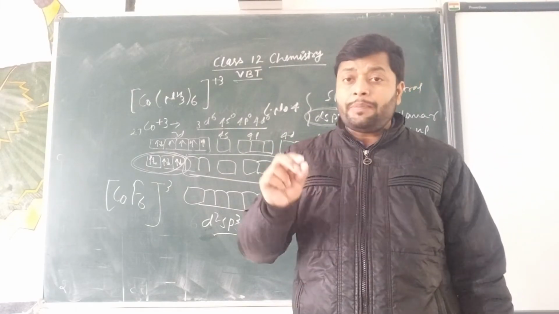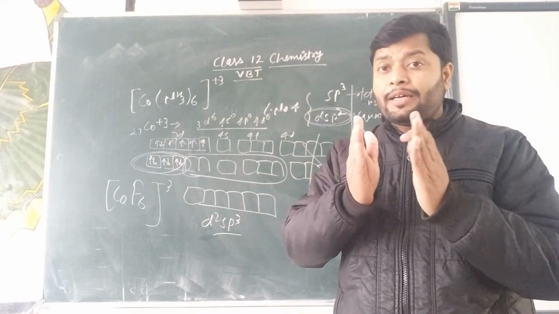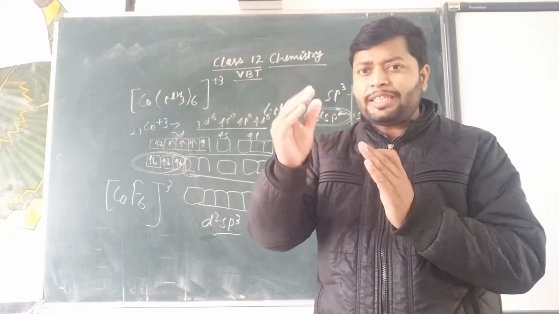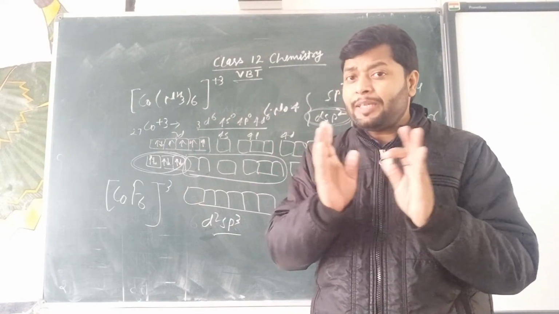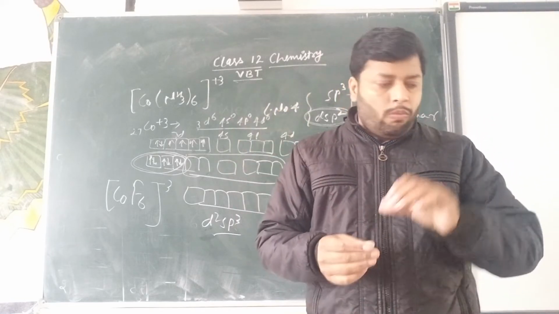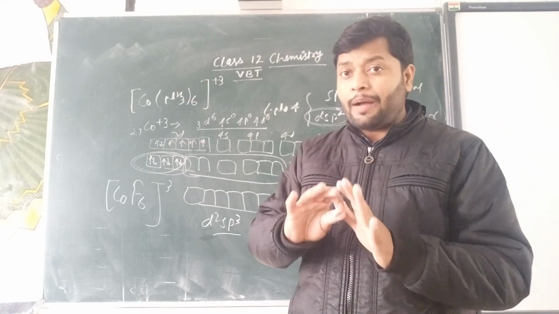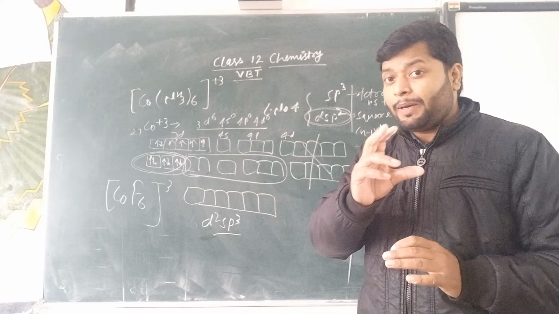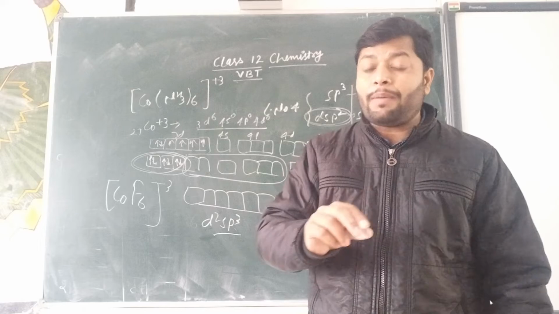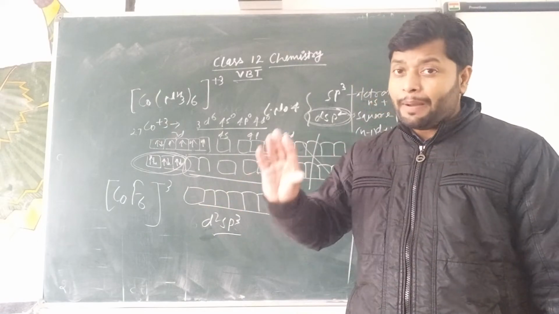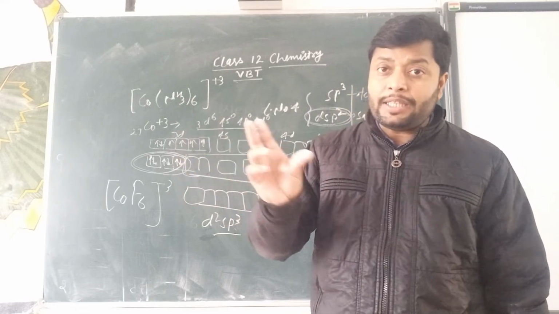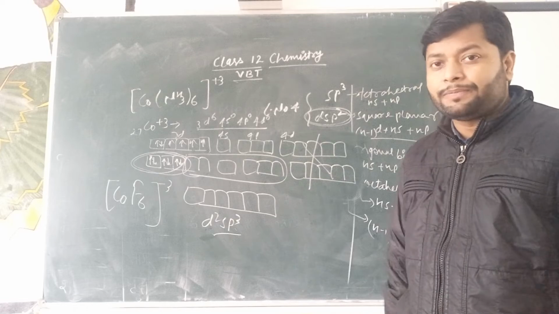So we can say that the fluoride ligands cannot pair the electrons present in the inner d orbitals, but ammonia can do so. That is the basic difference between the ligands. It does not depend upon the cobalt atom. It depends upon the ligand, the nature of the ligands. So from this data, you can explain that some of the ligands can pair the inner d orbitals and form an inner complex. Some of the ligands cannot pair the electrons present in the inner orbitals and will form an outer complex.